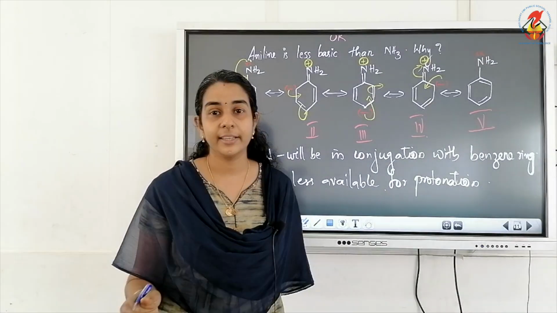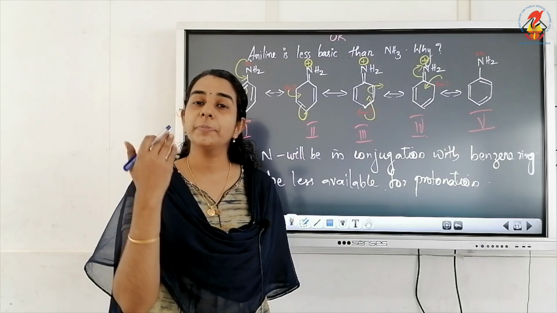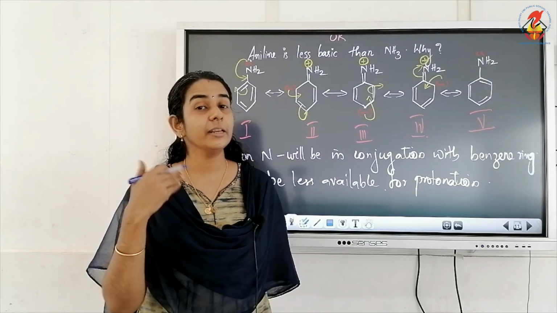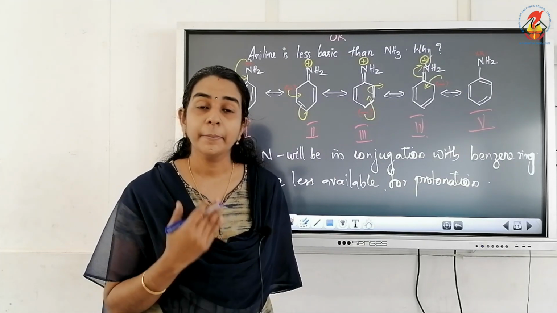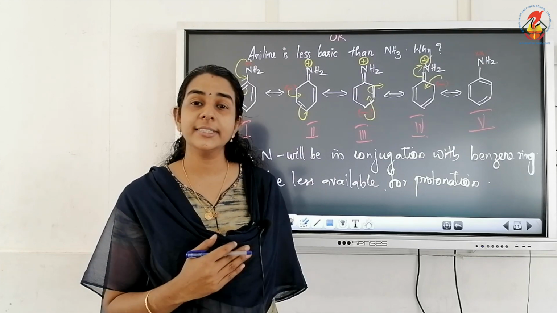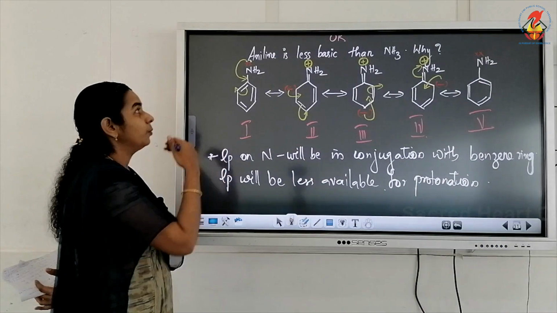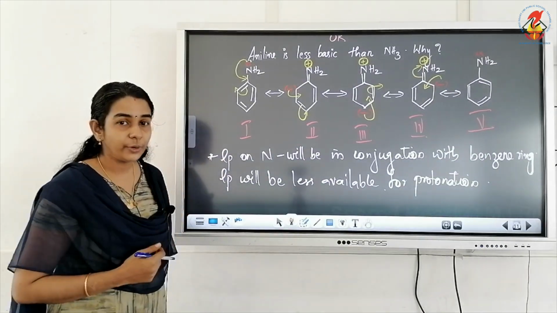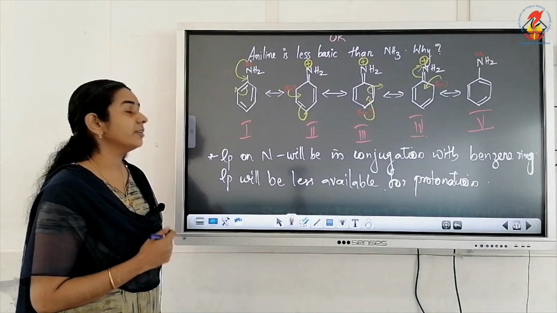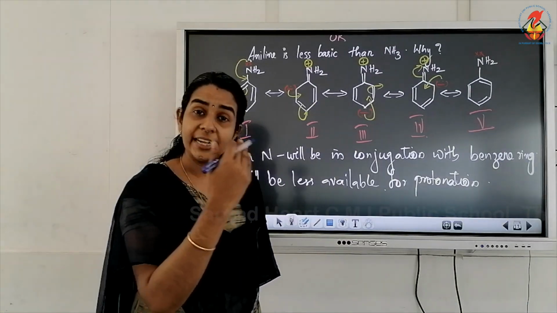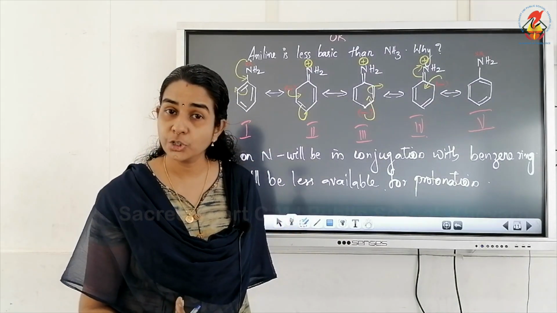It is basic, there is a lone pair. Due to the presence of the lone pair on nitrogen, it can behave as a Lewis base, but comparatively the basicity of aniline is less. The main reason is the NH2 group is directly attached to the benzene ring.